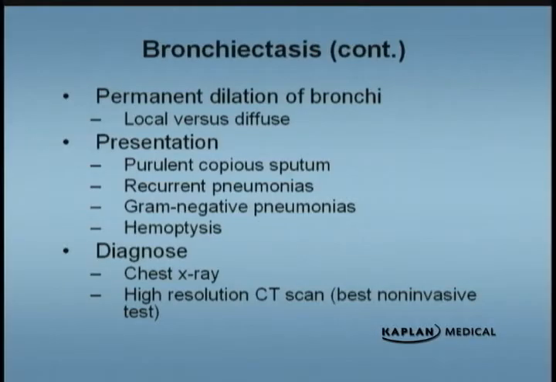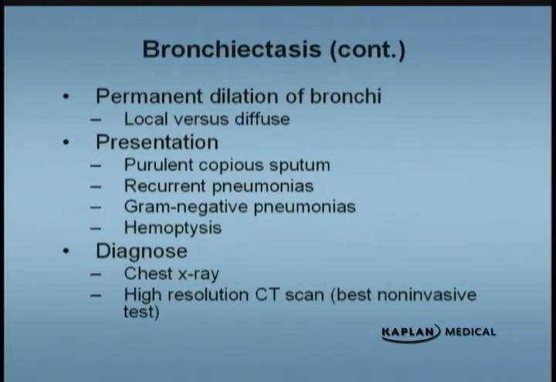So, localized versus systemic bronchiectasis. The presentation is the same in both cases, where these patients produce purulent, copious sputum, lots of purulent, copious sputum. The patient usually quantitates, they tell you a glass or two a day.